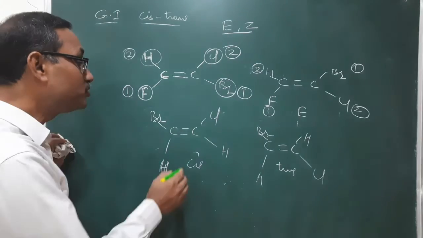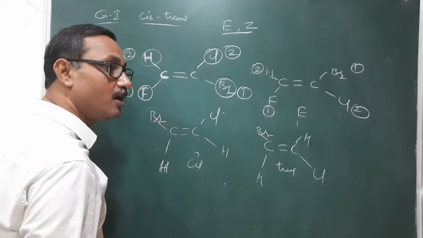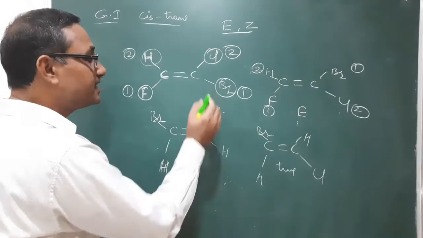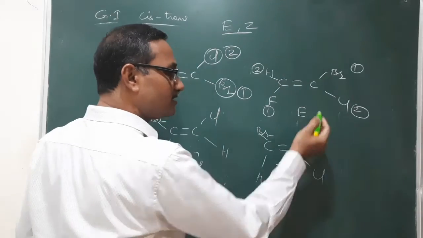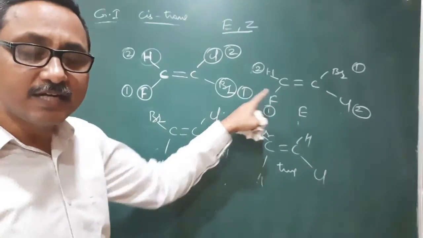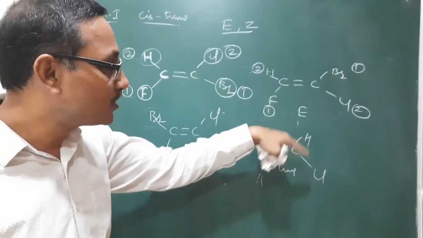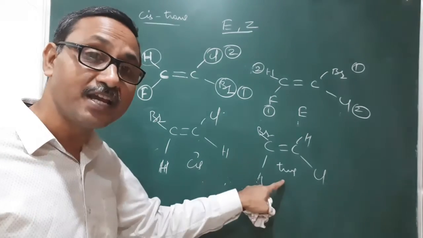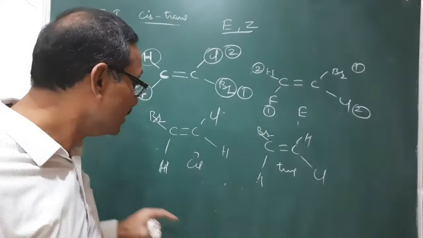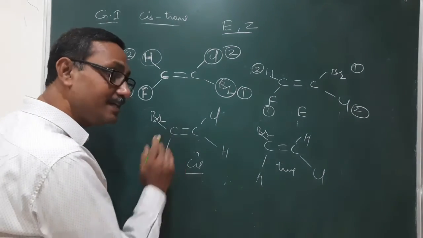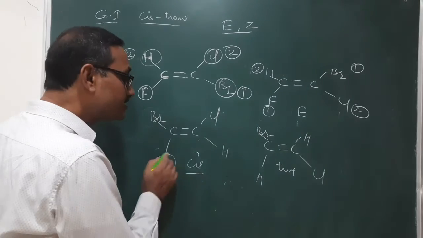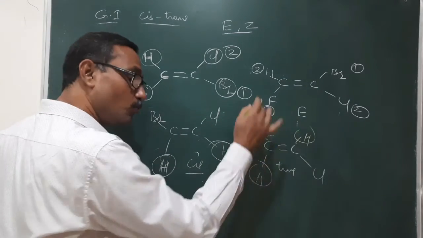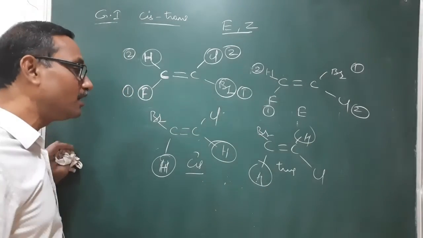But we can write it like EZ also. So all EZ isomers are not possible to write like cis-trans. But cis-trans we can write like EZ. How? Here I am writing it like EZ, you see. Now first it is cis, it is trans. In the form of EZ also I will write.